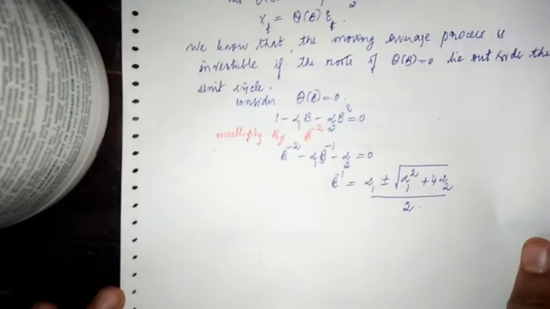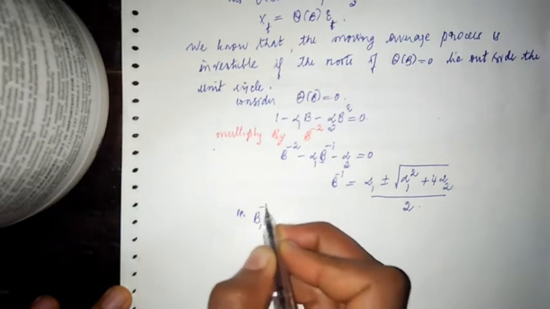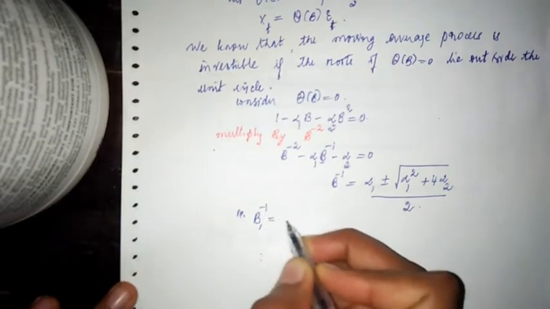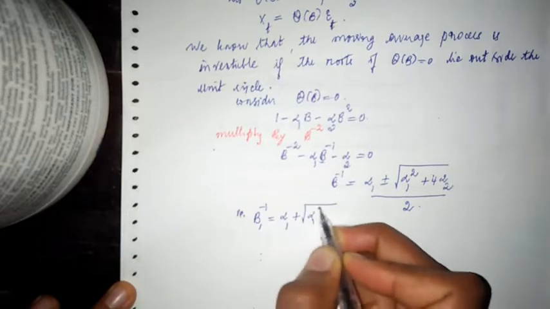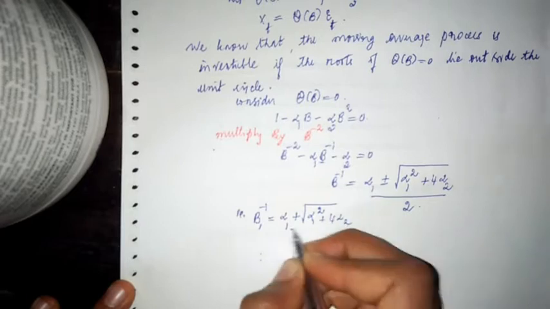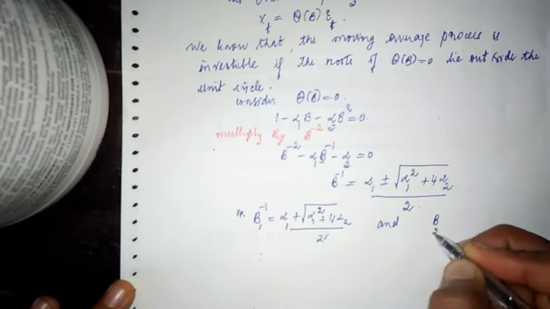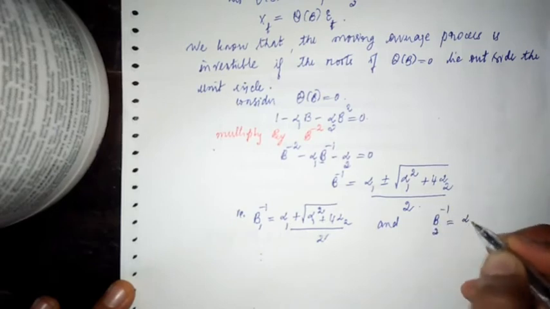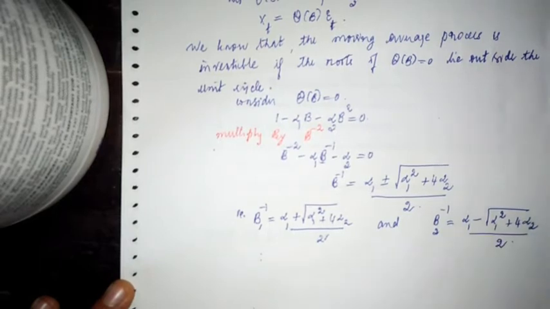Let B1 be the first root: B1 inverse is alpha 1 plus the square root of alpha 1 square plus 4 alpha 2, divided by 2. The other root is B2 inverse: alpha 1 minus the square root of alpha 1 square plus 4 alpha 2, divided by 2.